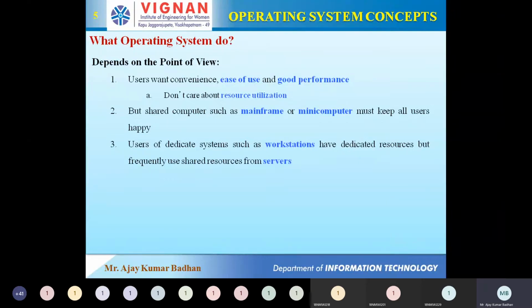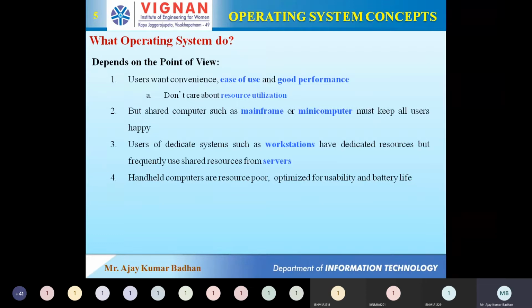This is something like a concept related to cloud computing: software as a service, platform as a service, and we have something called infrastructure as a service. All those things come under the mainframe. Whereas coming to workstations, they will have their own resources as well as access to the resources from different servers.